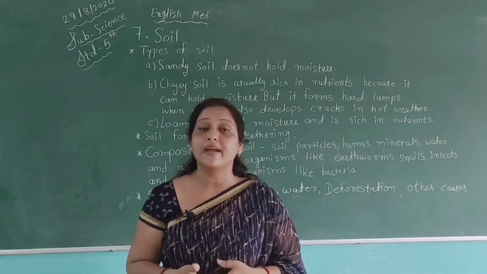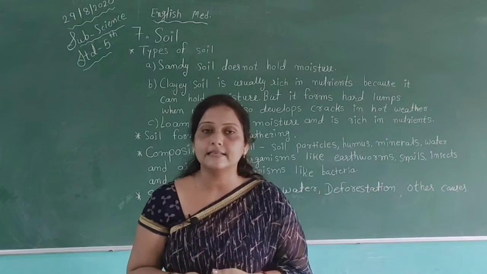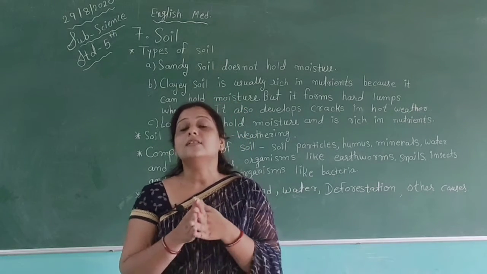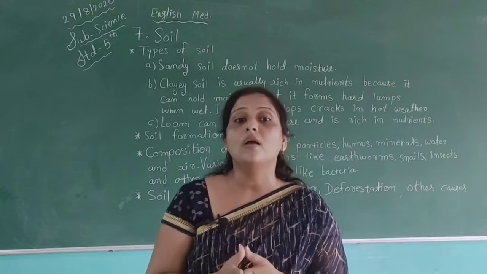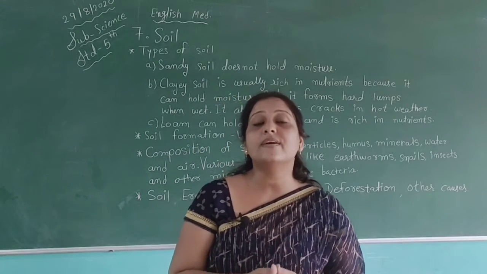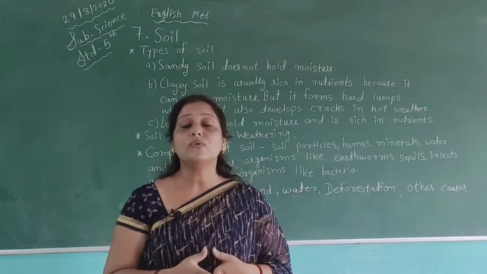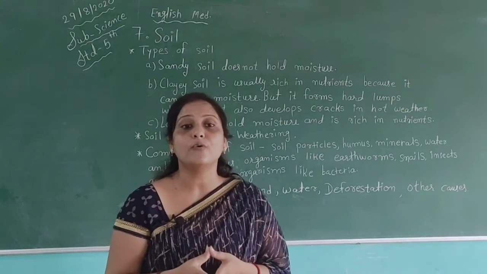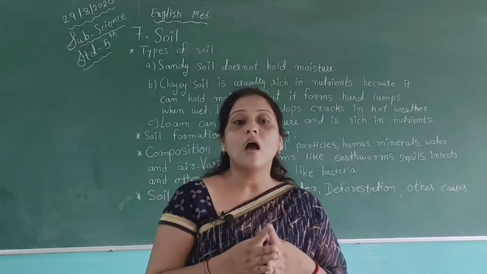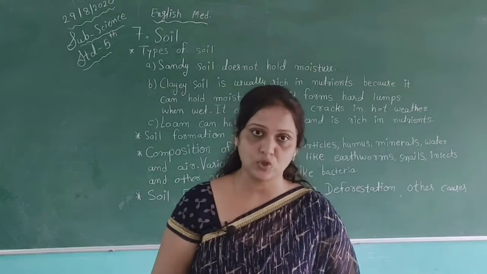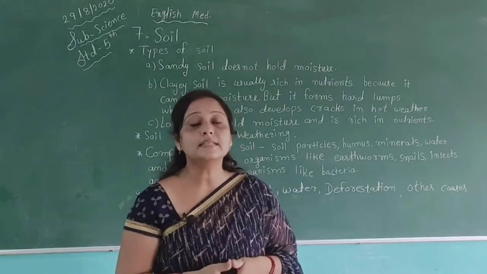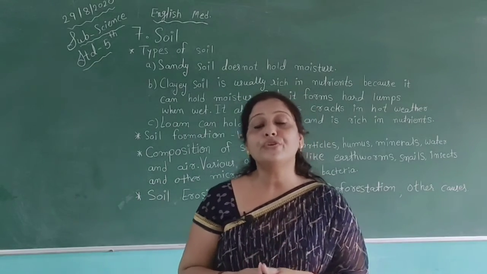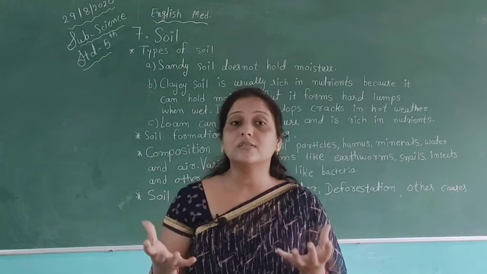This has a worse effect in hilly regions. In hilly regions, soil erosion is mostly done by rainfall. Water flows at great speed down the hills and loosens the particles of soil. This results in washing away of the nutrient-rich soil.